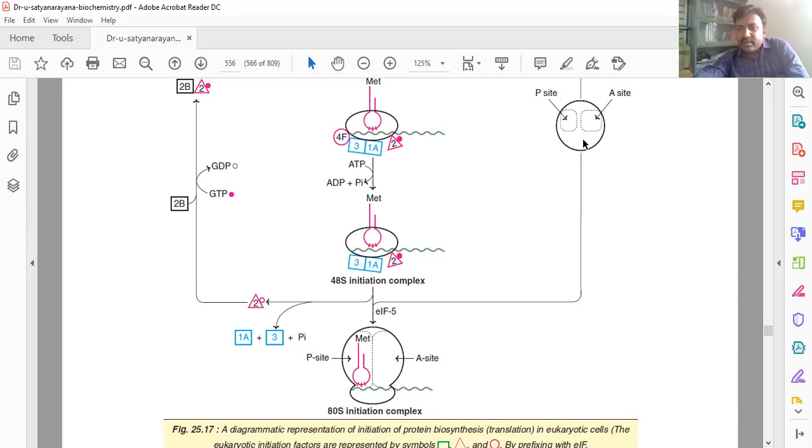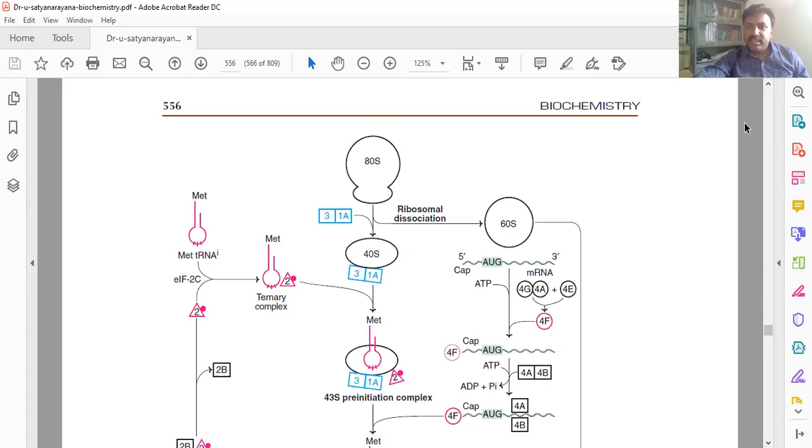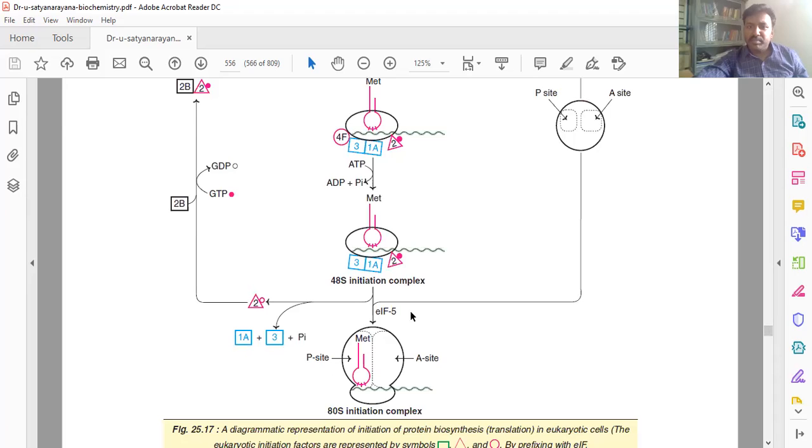Here only the 60S is involved. For this binding, GTP energy is required, and IF5 is involved. Whatever is written here is exactly as written: initiation factor 4, initiation factor 2, initiation factor 3, initiation factor 1A. So the 48S plus 60S form the 80S initiation complex.